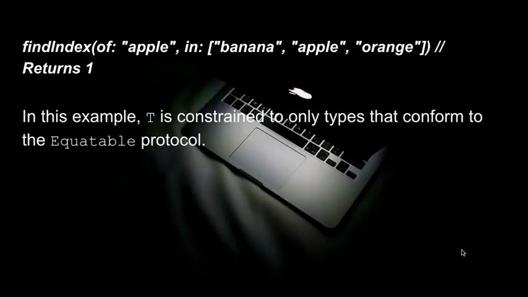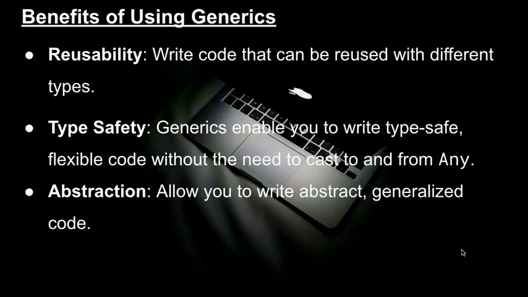So we call findIndex of apple in the array banana, apple, orange. Now it will return the index of apple, which is 1. In this example, T is constrained to only types that conform to the Equatable protocol.